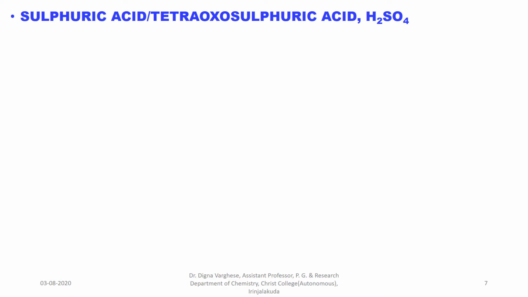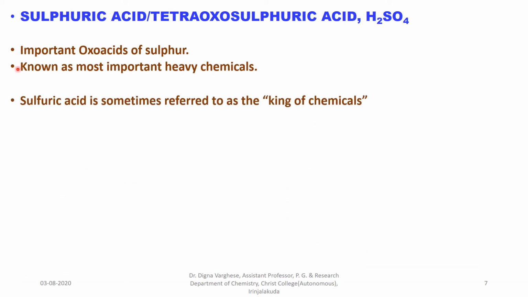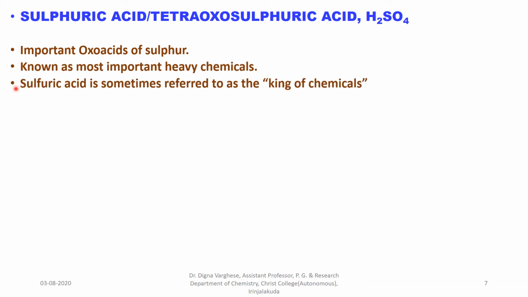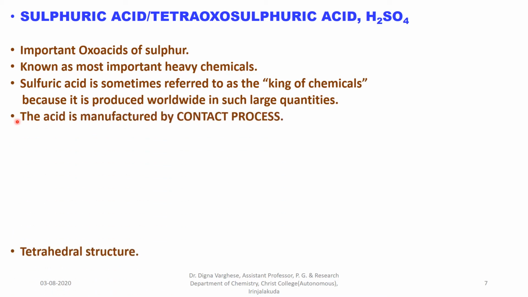Sulfuric acid, or tetraoxosulfuric acid, has the molecular formula H2SO4. It is the most important oxo acid of sulfur, and is known as one of the most important heavy chemicals. Sulfuric acid is sometimes referred to as the king of chemicals because it is produced worldwide in such large quantities. The acid is manufactured by the contact process.